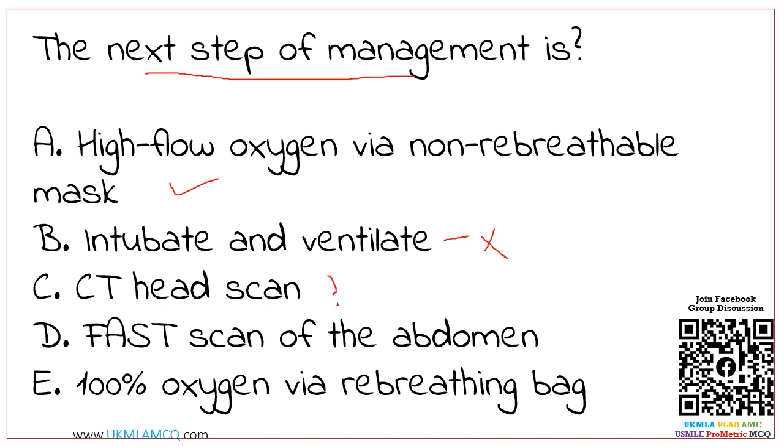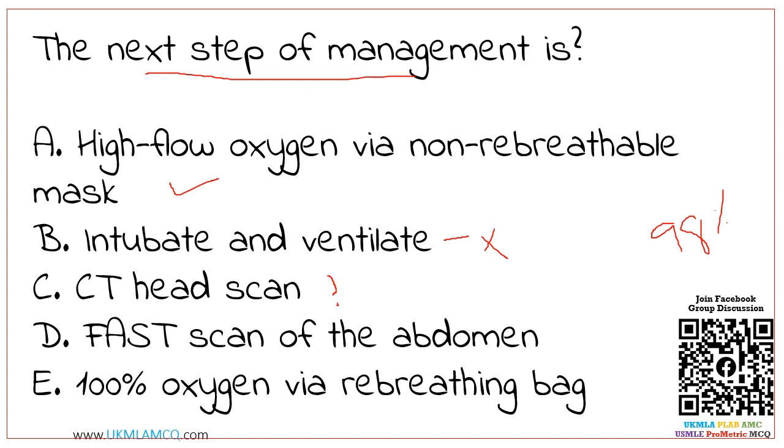And also keep in mind that because of its high affinity for hemoglobin, carbon monoxide saturates hemoglobin at low partial pressures. Therefore, normal arterial partial pressure of oxygen does not exclude a high carbon monoxide saturation. So in our MCQ, saturation is given as 98%. This does not exclude carbon monoxide poisoning. Also keep in mind that pulse oximetry does not differentiate between hemoglobin saturated with oxygen and that saturated with carbon monoxide. Therefore, saturations will appear normal. It's a very important point. Carboxyhemoglobin levels are used to confirm the diagnosis, and some arterial blood gas machines are able to provide these.